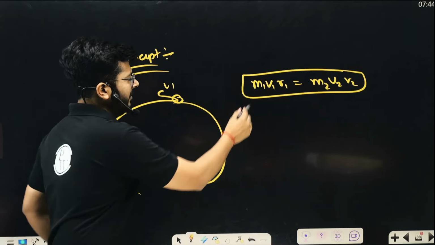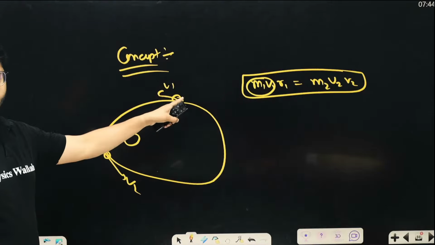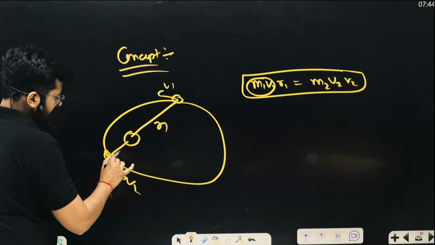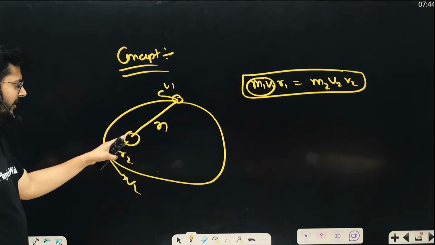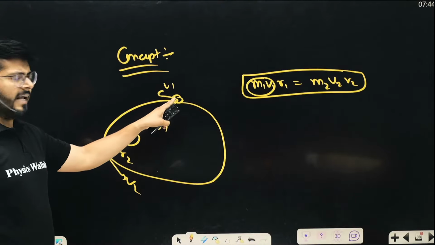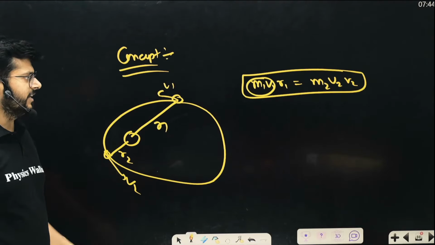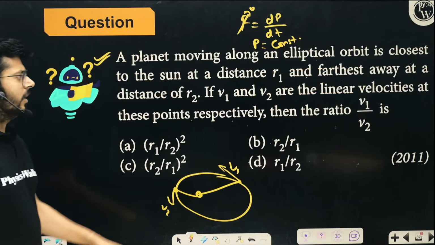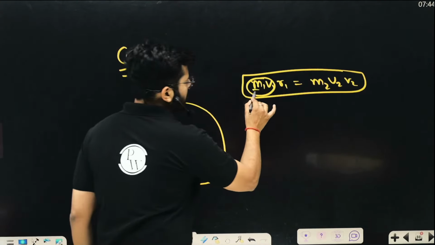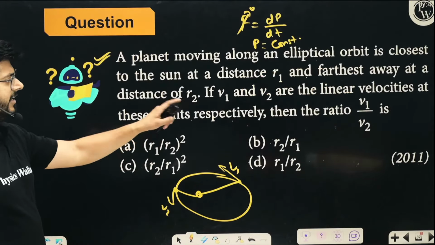m1 v1 is linear momentum, so linear momentum into distance is angular momentum over here, right? Angular momentum over here when it is at distance r1, and here it is at a distance r2. So what will be the angular momentum over here? m2 v2 into r2. So here m1 v1 r1, the angular momentum at this place must be the same as angular momentum at the other place. Think about it, right? What will be the ratio of velocities? So clearly we can say the mass of the planet is not going to change. m1 and m2 are the same, right? The mass of the planet is not going to change.